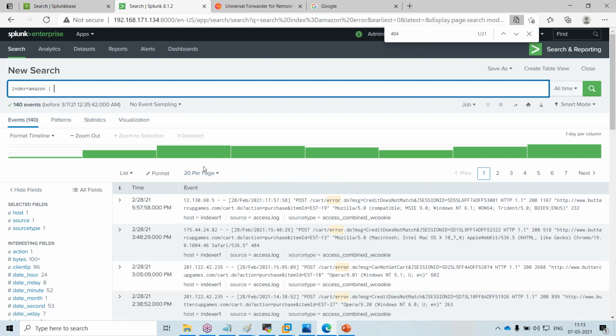greater than 3 seconds, how many are less than 3 seconds, or if 100 milliseconds is your SLA, you can create a dashboard with how many transactions are exceeding 100 milliseconds, how many are within, how many are less than 200 milliseconds, how many are more than 300. Like that you can create multiple graphs.